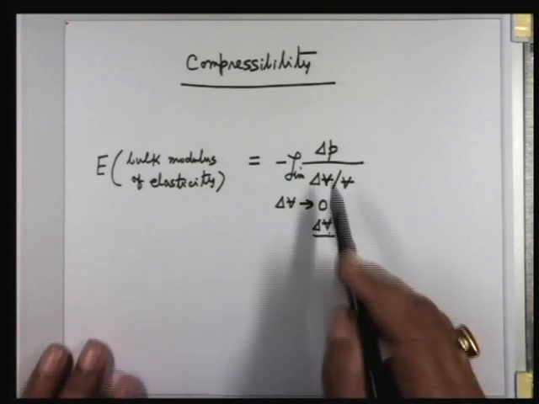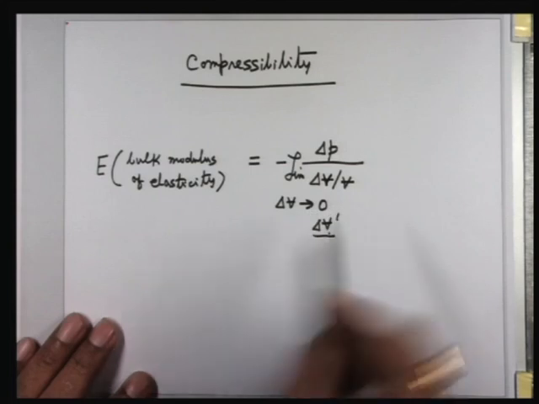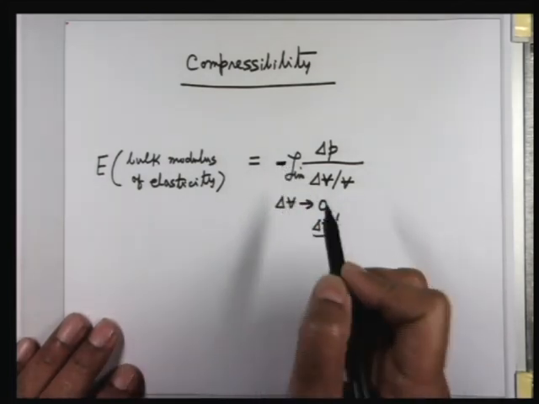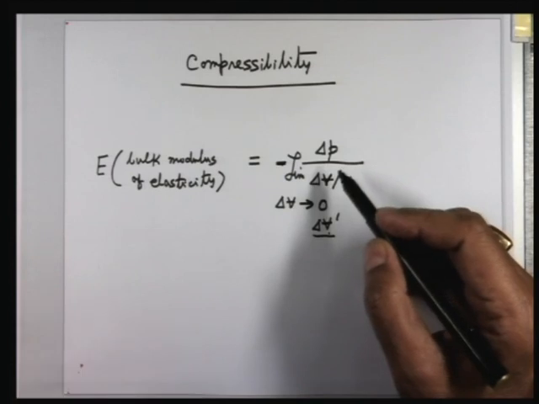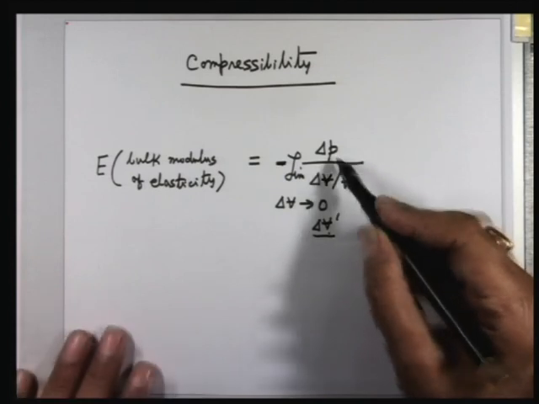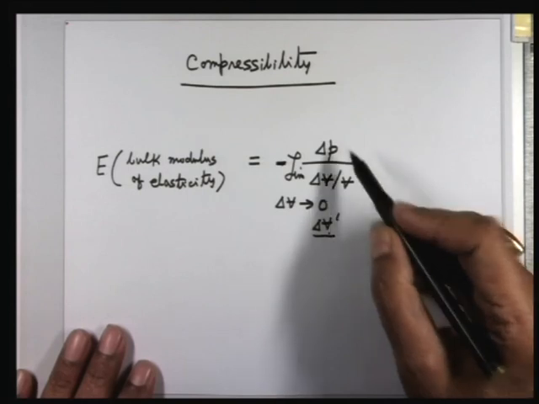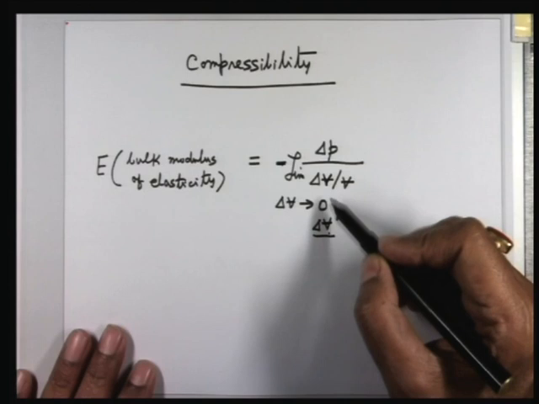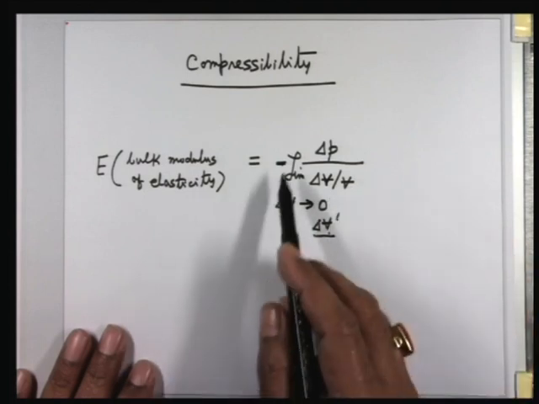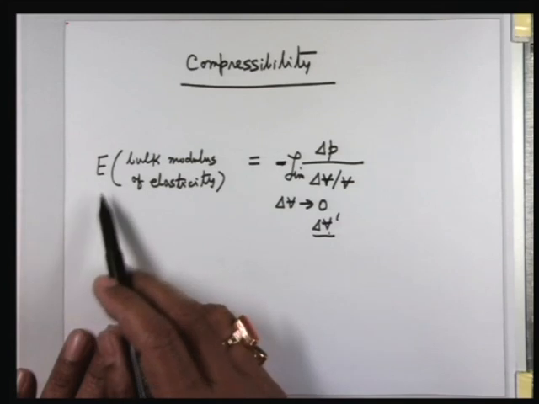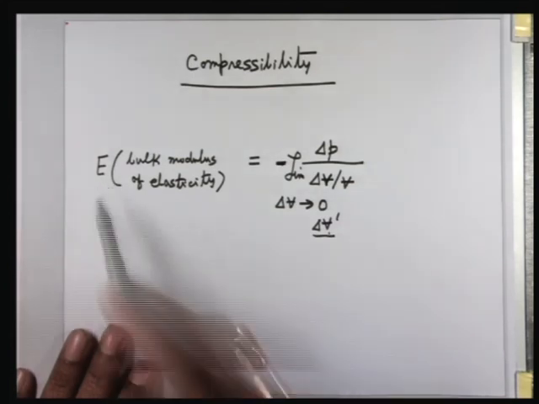Now let us see from here. Before that, another thing: this minus sign. This is because for all substances in nature, the changes delta P and delta V are opposite in sign for a given mass. That means if there is an increase in pressure, there has to be a decrease in volume. Therefore a minus sign is deliberately used to define this bulk modulus of elasticity, a property, as a positive quantity.